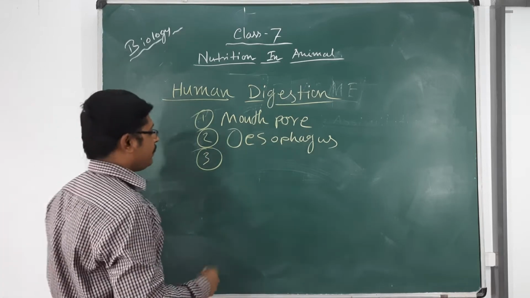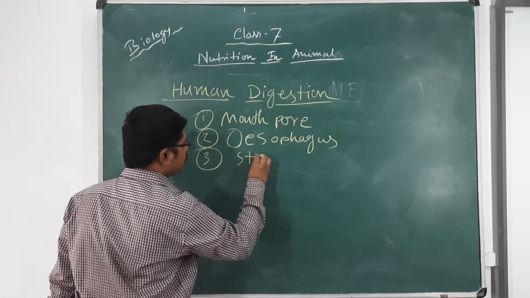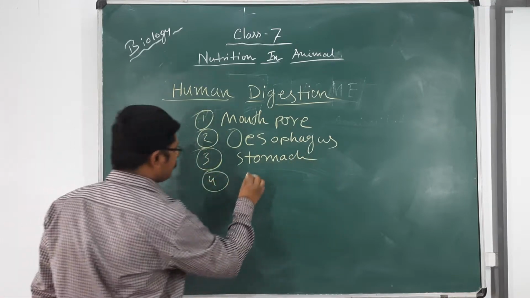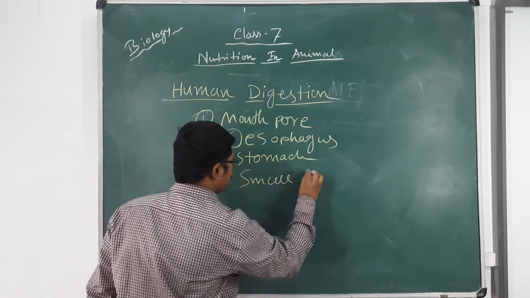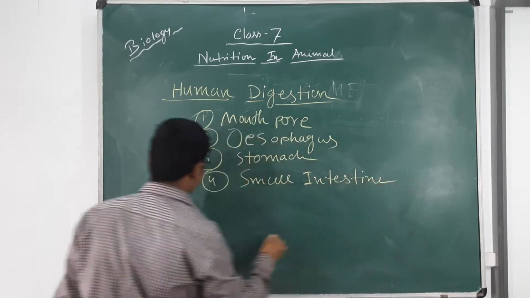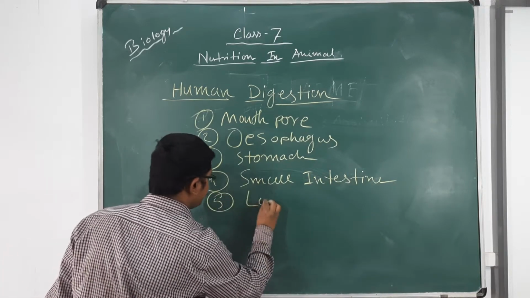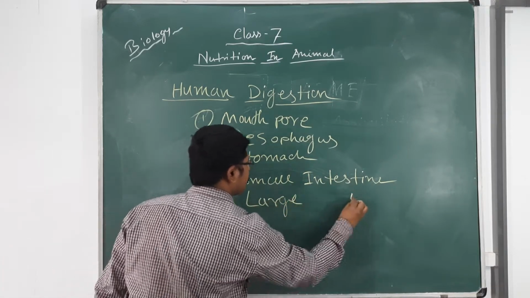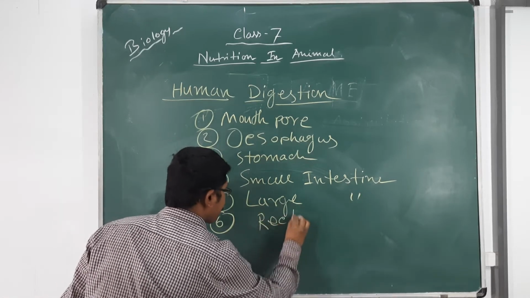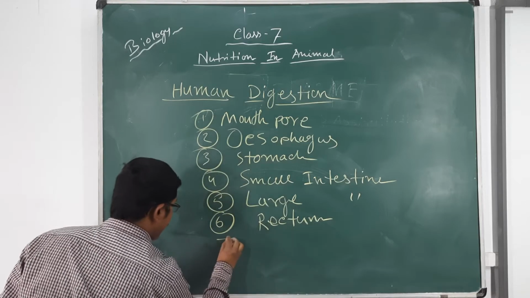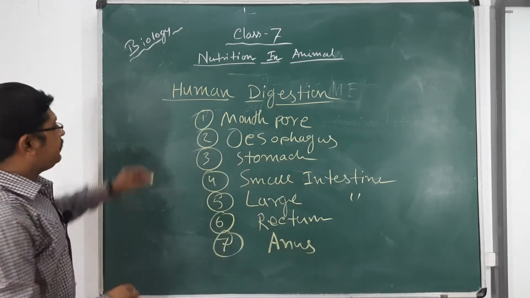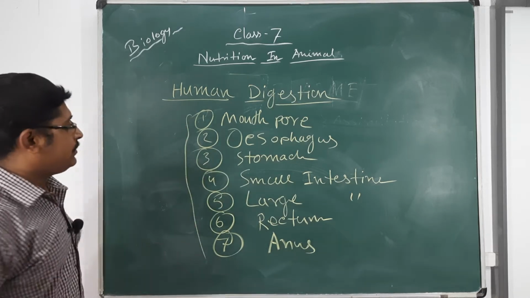Then the stomach, then the small intestine, afterwards the large intestine, then the rectum, then the anus. So these are the principal parts of our digestive system.